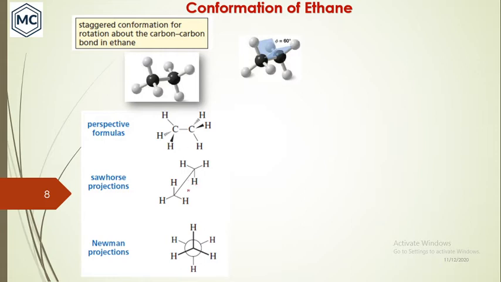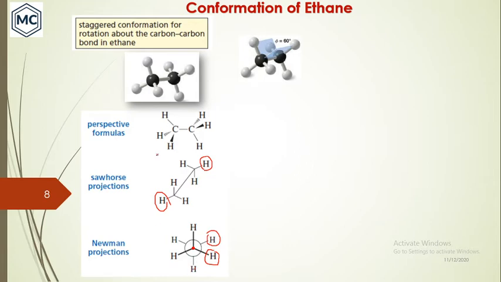The same structure can also be drawn in Newman projection. Usually the front carbon is represented by a dot here, and the circle is the back carbon. On the front carbon, this hydrogen is on your right, this hydrogen is on your left, and this hydrogen is at the bottom. On the back carbon, this one you can see here, this one on your left.